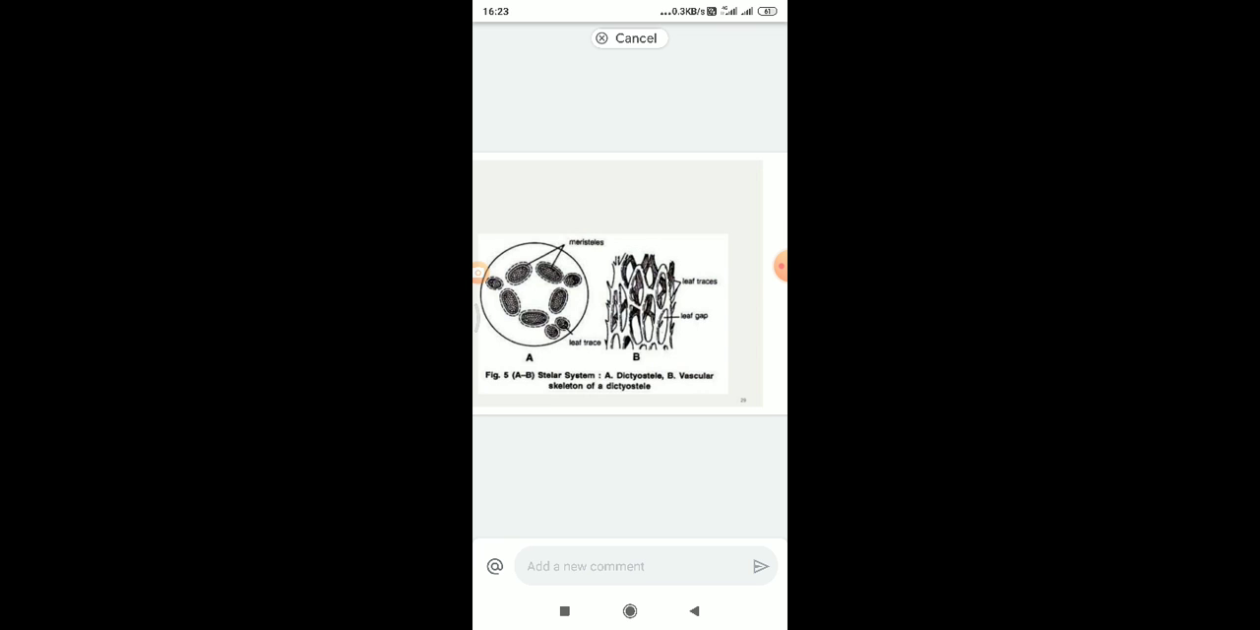These leaf gaps and leaf traces, two parts are present in the stele part. Round, circle-like structures are present in the stele part, that is the leaf traces, and each trace is covered with the meristele, each circle having the meristele part. So that's why it is generally the dictyostele.